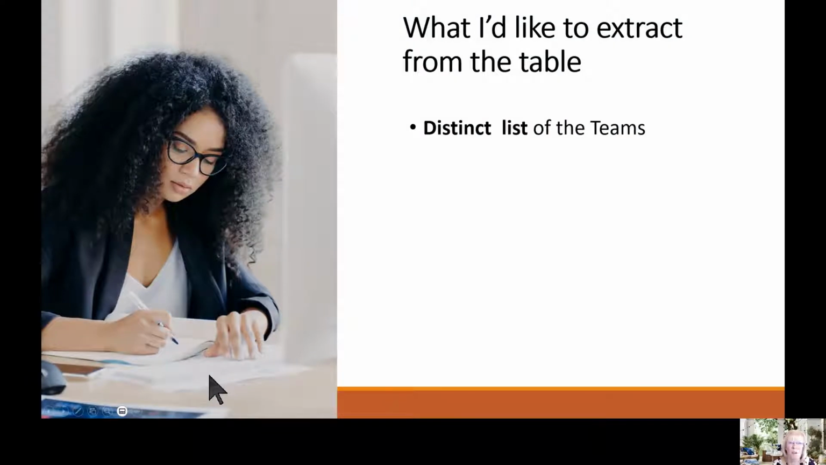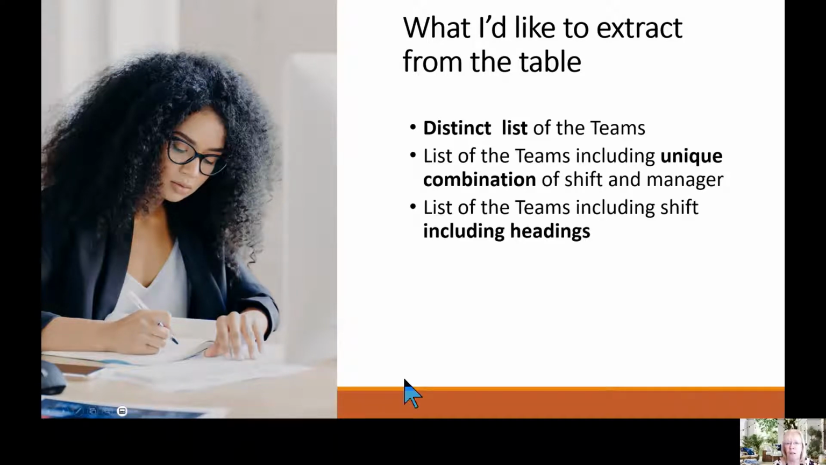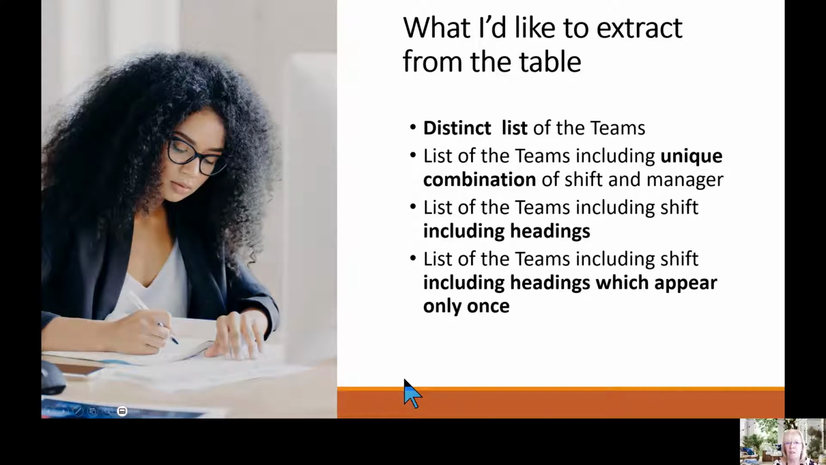First of all, I'd like a distinct list of the teams, then a list of the teams including unique combination of shift and manager, then a list of the teams including shift including headings, then a list of the teams including shift including headings which appear only once. Finally, I want to sort the results.